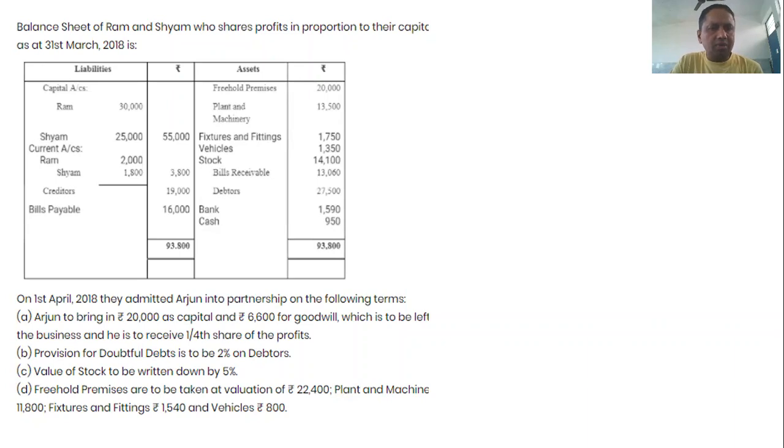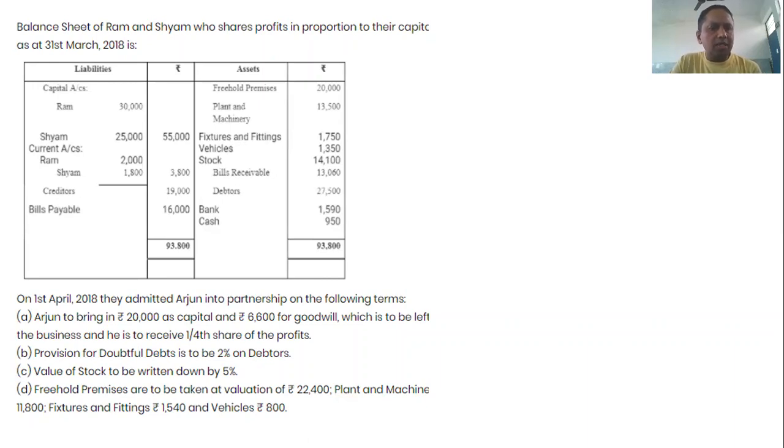These are the terms on which a new partner can be admitted. The first point is Arjun is to bring a certain amount as capital and a certain amount as goodwill, which is to be left in the business, and he is to receive a 1/4 share of the profit. This point is not required to prepare a revaluation account, so there is no need to solve this point where we are preparing a revaluation account.